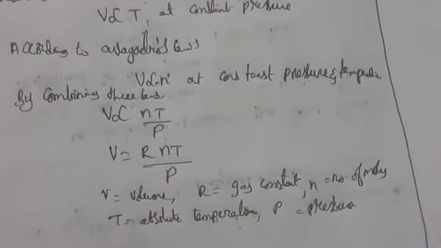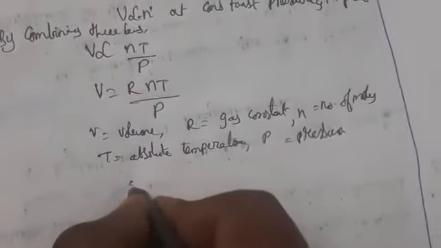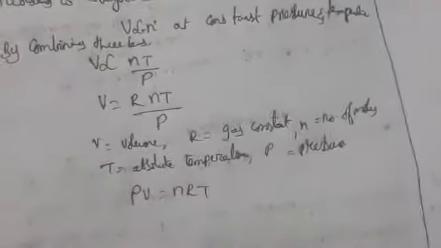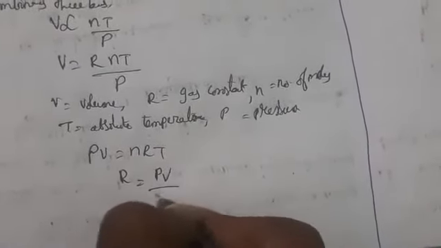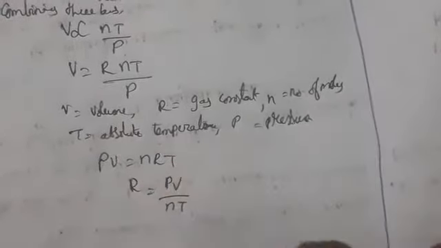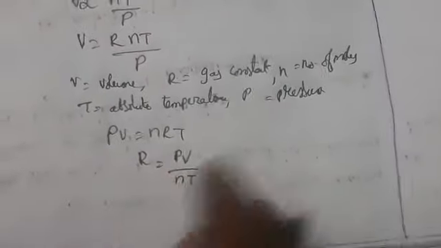So now what we can say? According to the ideal gas equation, where R is the proportionality constant, on rearranging this equation, P will go to the other side, so we get PV equals nRT. If we want R, then R is PV by nT. So R is the gas constant. It is the same for all gases. This is also called the universal gas constant.